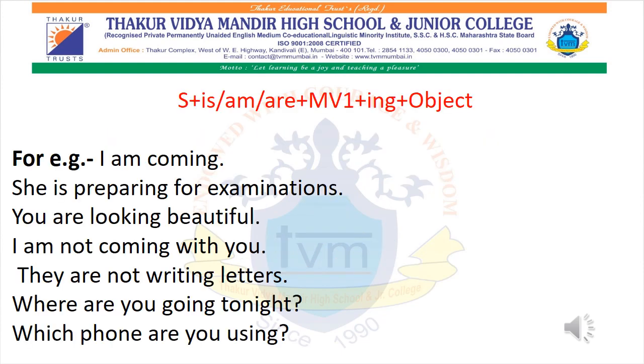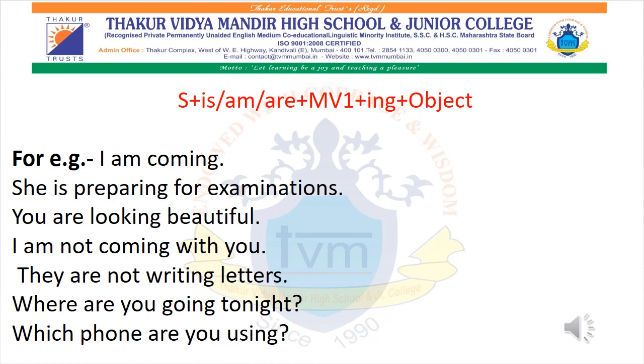Okay, so as I have mentioned earlier, in present continuous tense, the main verb will also add ing along with it. And if it is talking about me, then the helping word am will be used.